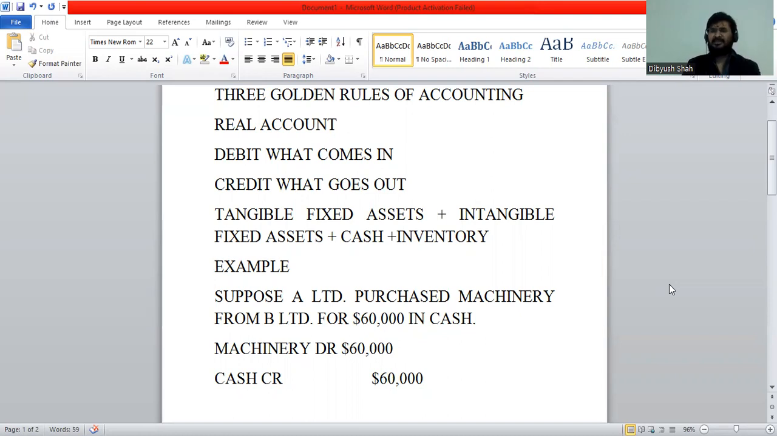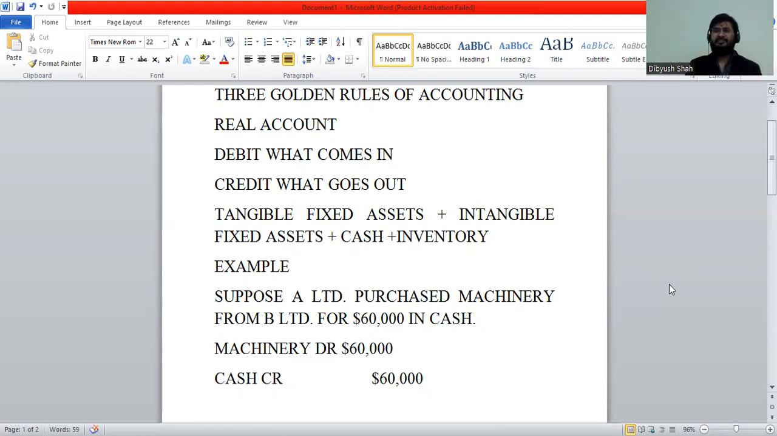So real account is something where the balance is not closed at the end of the financial year. And so everything that is included in the balance sheet is basically in its characteristics a real account. But what does this journal entry or this golden rule apply to, debit what comes in, credit what goes out? Generally, it applies to your tangible fixed assets. It applies to your intangible fixed assets. So all categories of fixed assets are there.